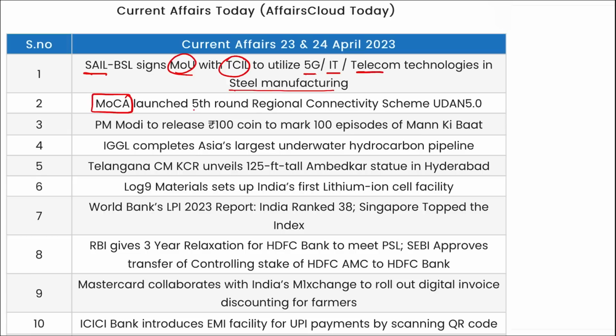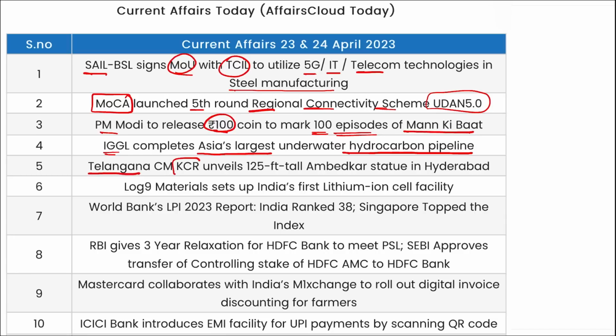MoCA, Ministry of Civil Aviation, launched the 5th round of the Regional Connectivity Scheme, UDAN 5.0. PM Modi released a 100 rupees coin to mark the 100 episodes of Mann Ki Baat. IGGL completed Asia's largest underwater hydrocarbon pipeline.